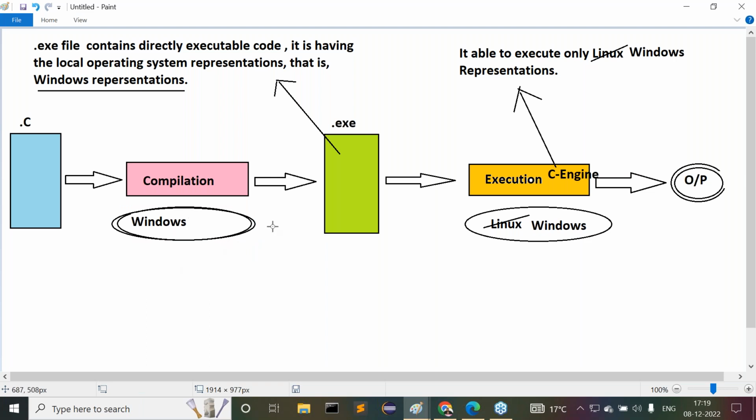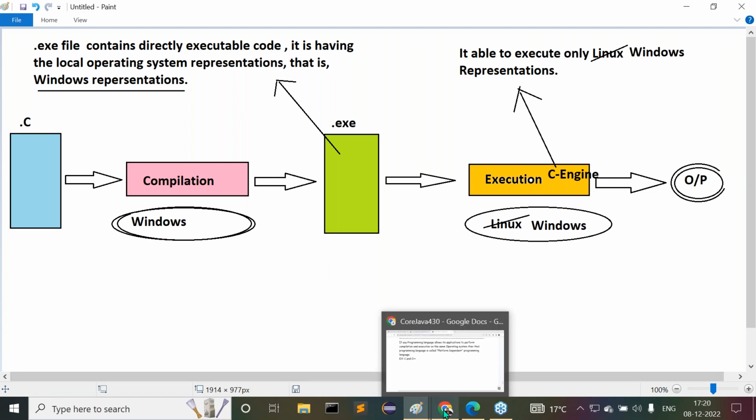Whatever operating system we have used for compilation, the same operating system must be used for execution. So by this we can conclude C and C++ are platform dependent programming languages. Guys, all of you are following these points now? Right, so this is the content we have to understand.